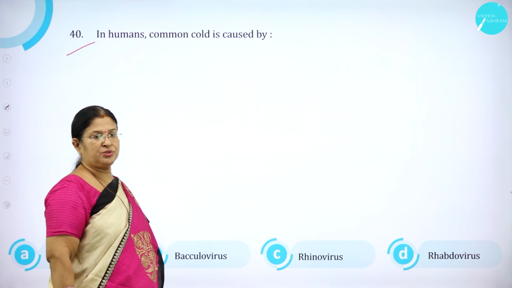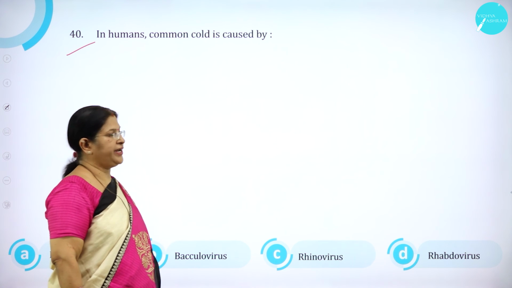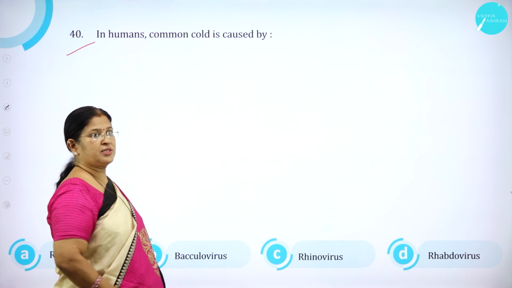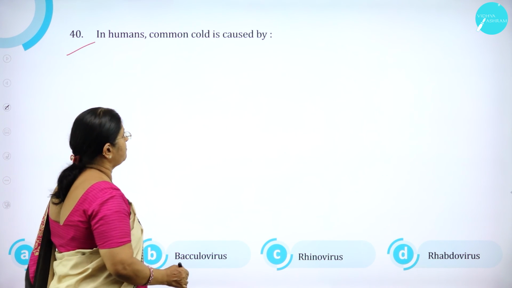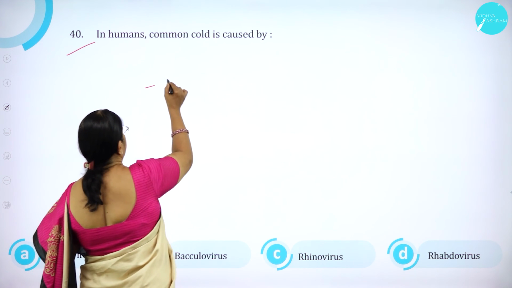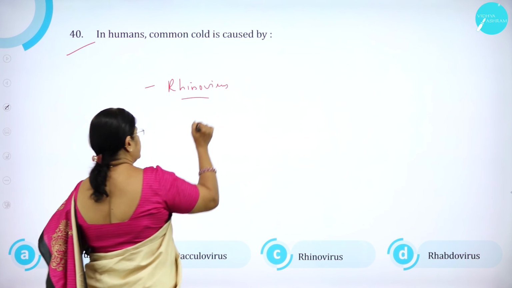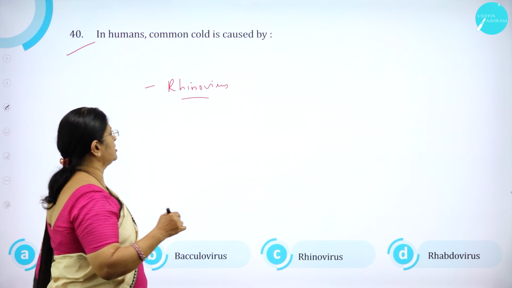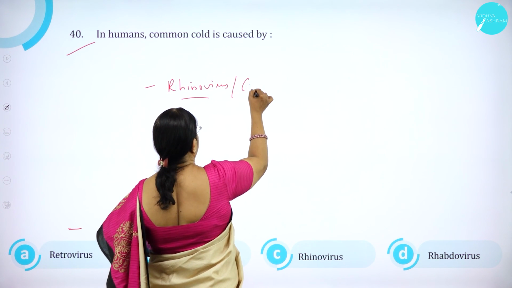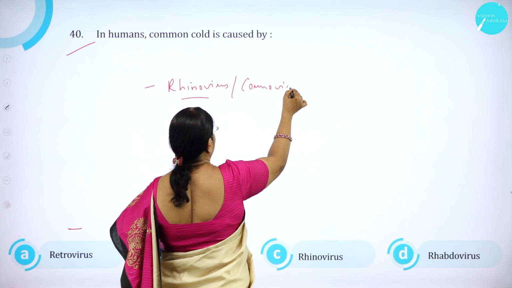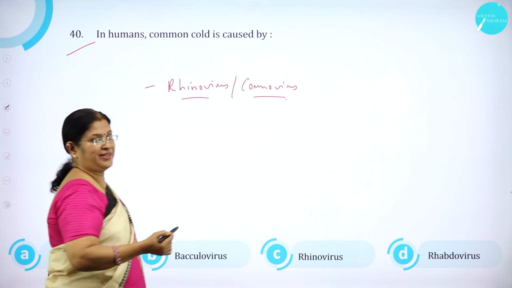Moving on to question number 40. In humans, the common cold is caused by rhinovirus. Rhino refers to the nose.